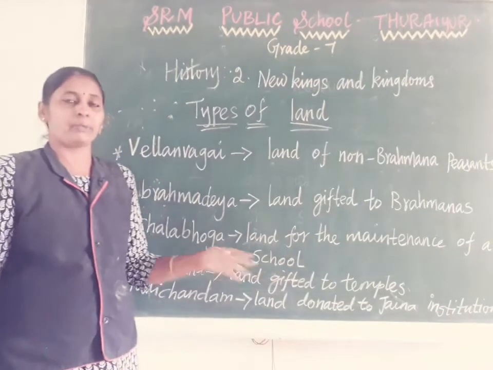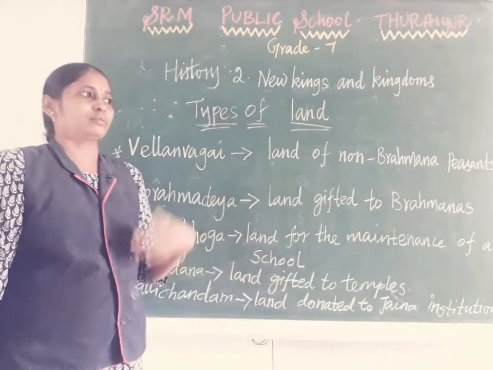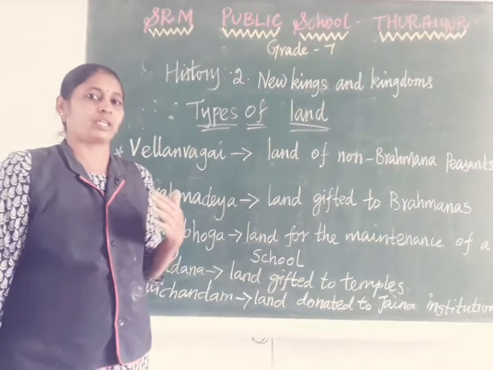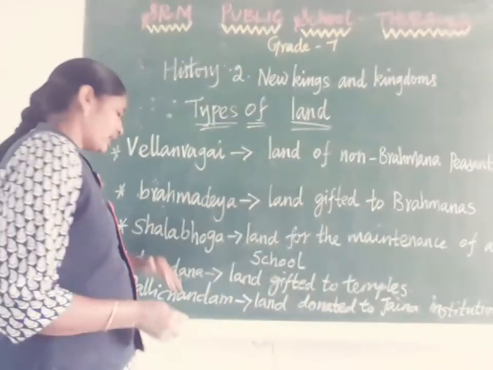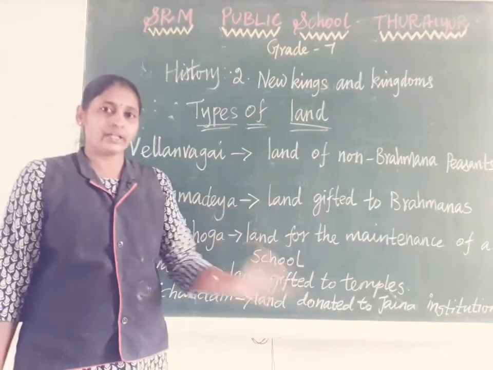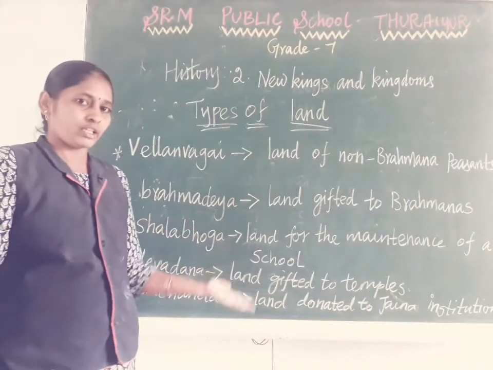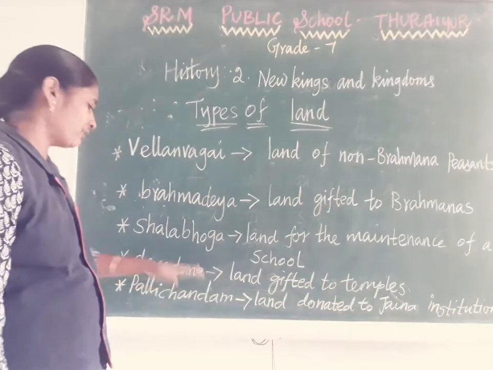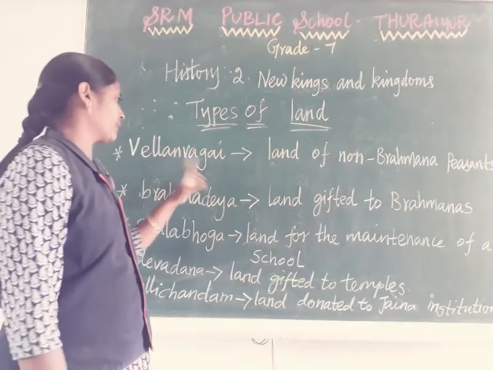Because the Jain people were very well versed in curing some diseases. They were making some hospital-like structures. So to encourage that activity, the kings donated land to Jaina institutions, which was called Pallichandam.